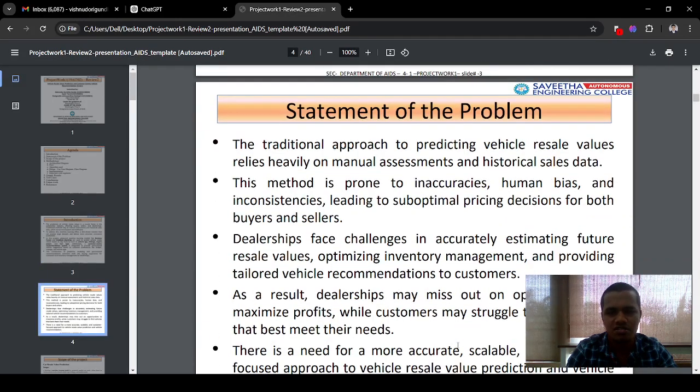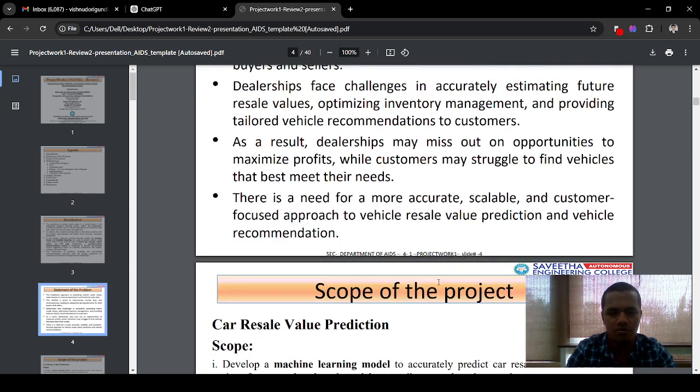The major statement of the problem is that the traditional approach may cause inaccuracies in vehicle resale value prediction, and I am predicting the resale values based on the historical sales data, which is useful for both buyers and sellers also. This is the statement of my project.